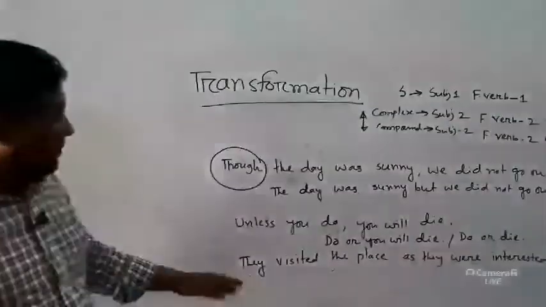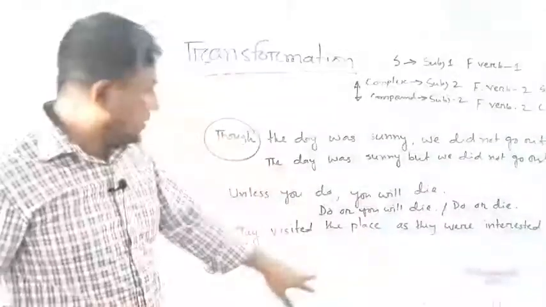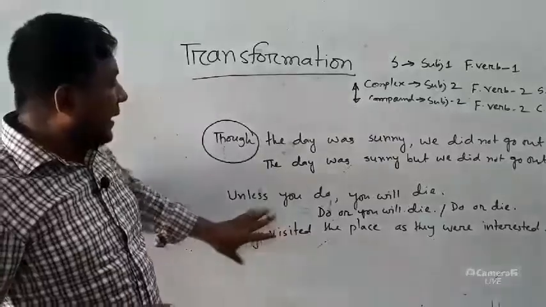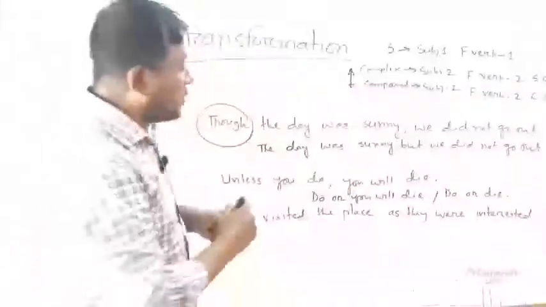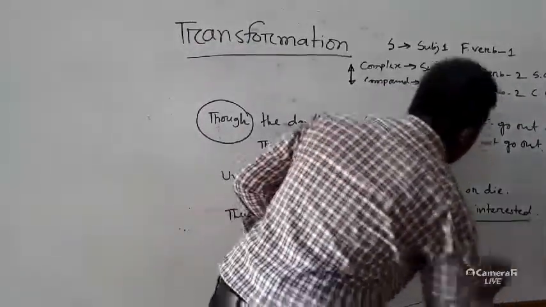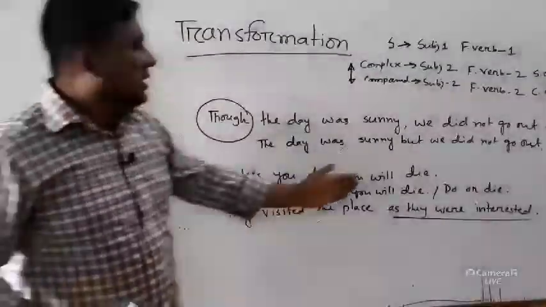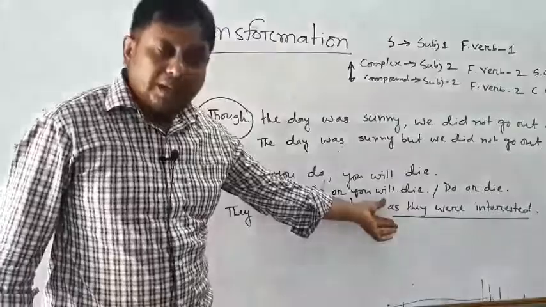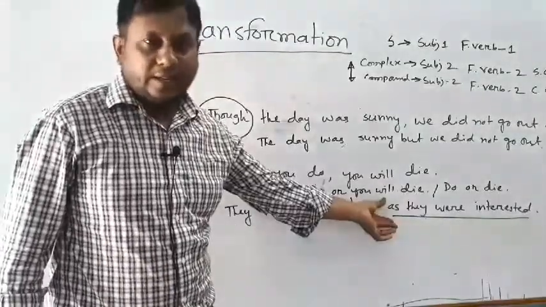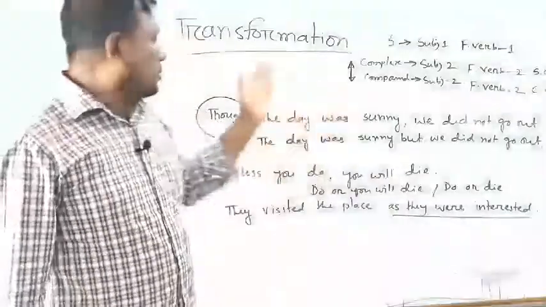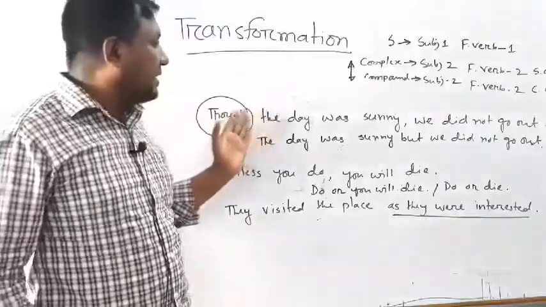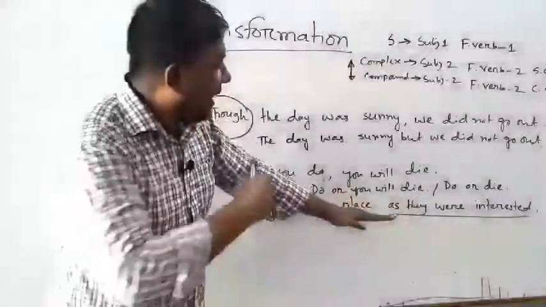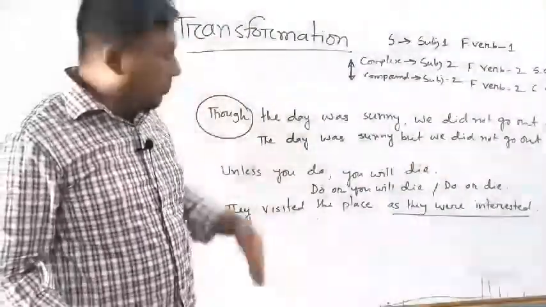Okay, the second one, you see, they visited the place as they were interested. Here, you observe it very clearly. This is the subordinate clause, and the subordinate clause is at the end of the sentence. And you know, this as normally takes place at the very beginning. The subordinating conjunctions that take place at the very beginning can be put at the end of a sentence.